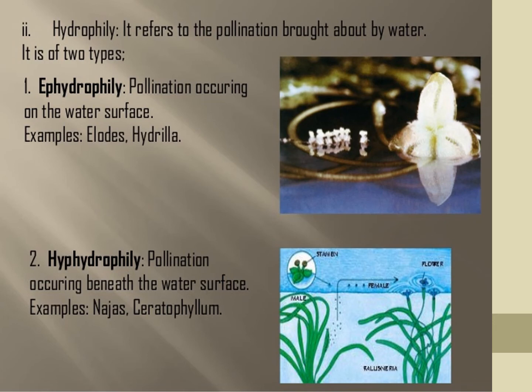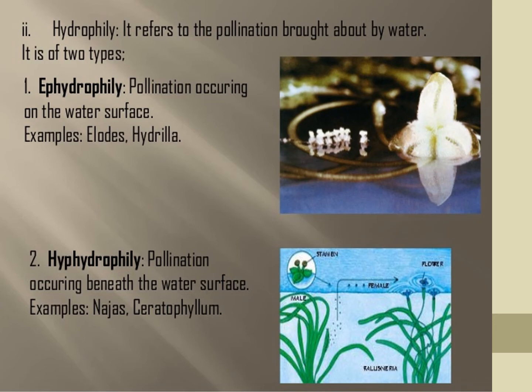See the picture. Epihydrophily is pollination occurring on the surface of water, for example Elodea, hydrilla. Hypohydrophily is pollination occurring beneath the water surface. The plants are inside the water, with male and female flowers.